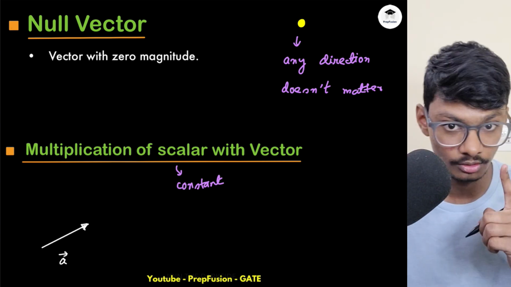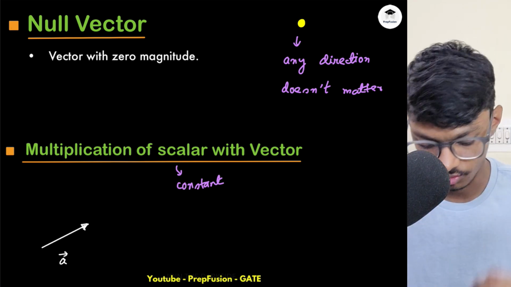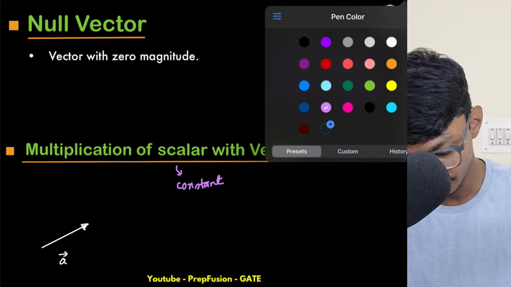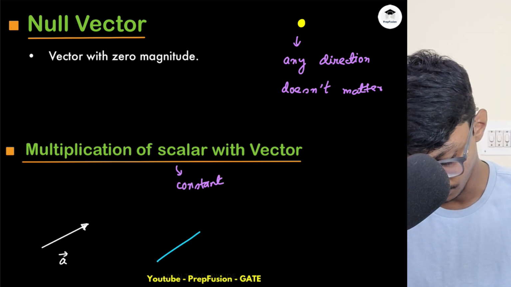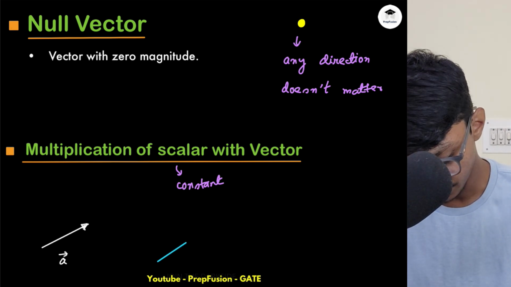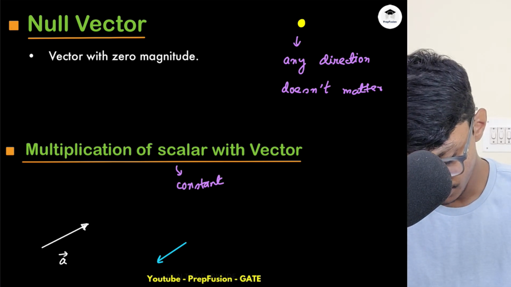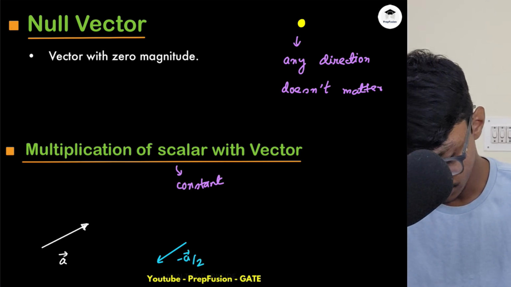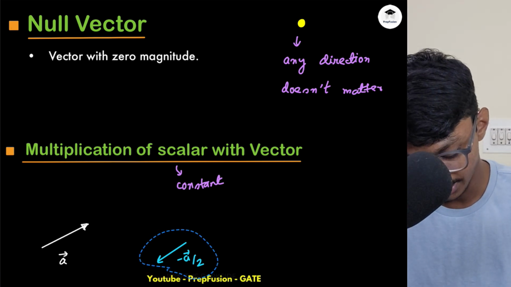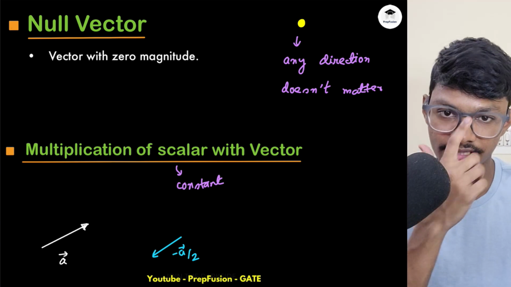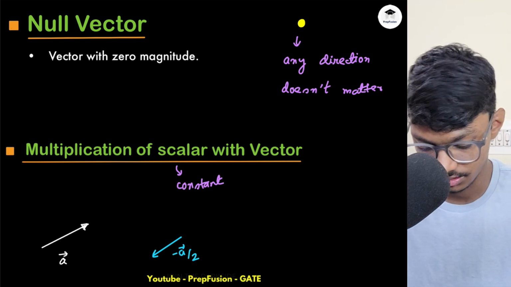But it can also change the direction if we are multiplying a negative number. So now if I am multiplying a negative number, it can change the direction. So let's say I'm multiplying minus 1 by 2. So my vector will be this, right? Obviously the direction has been changed over here. So just take note of this, that even if I multiply a scalar, the direction can change, but only in the opposite direction.